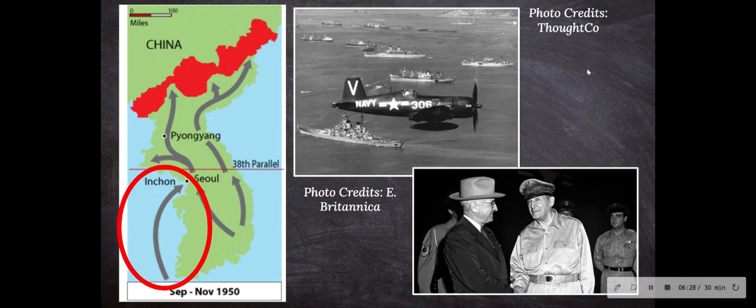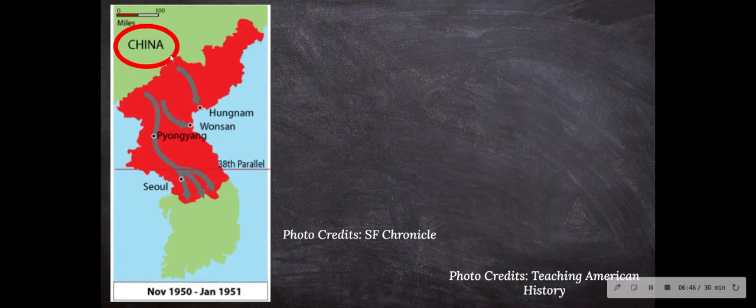Their relationship is very important because in this photo you see them very happy, but in reality, Harry Truman fired MacArthur because he wanted to expand the war into China. We see this here. So what China did is China assisted North Korea during the war and helped them fight back after the Incheon landings.